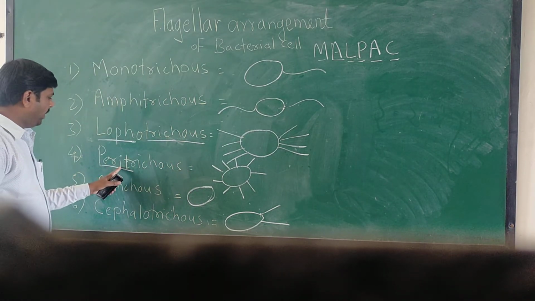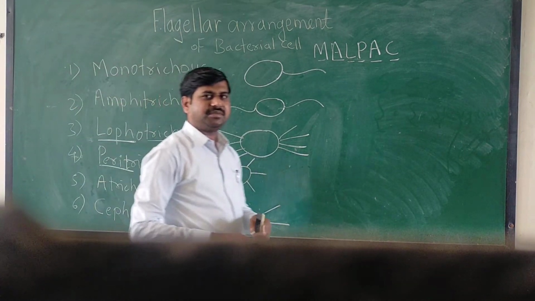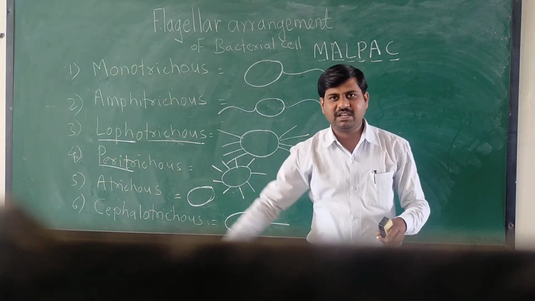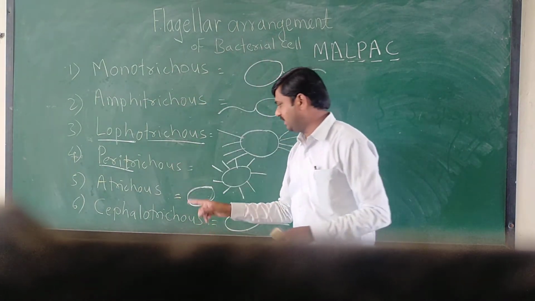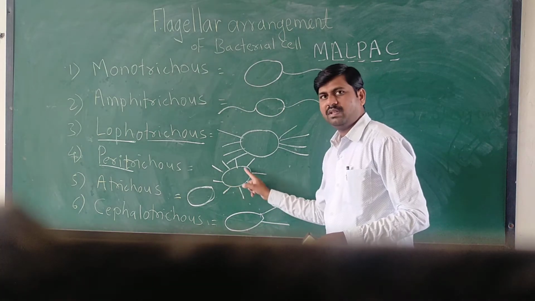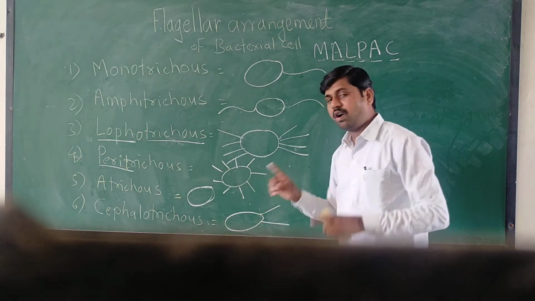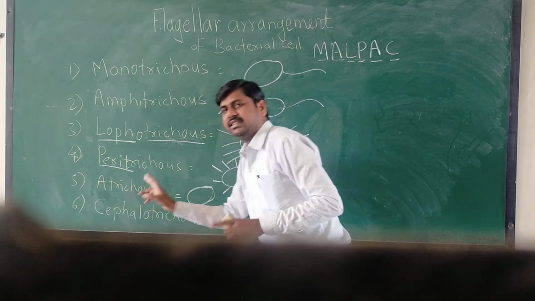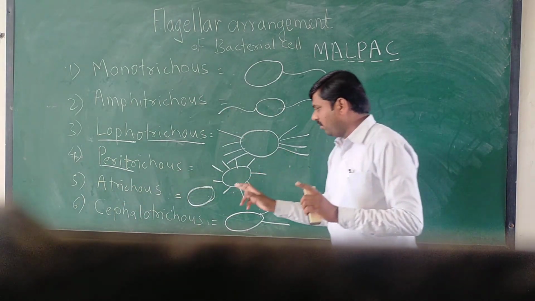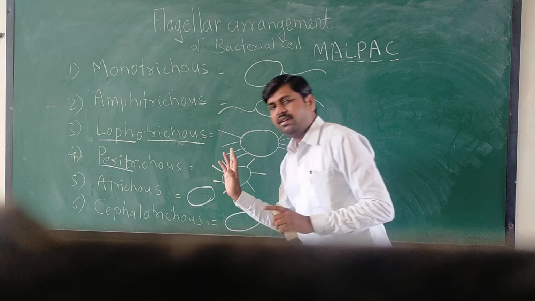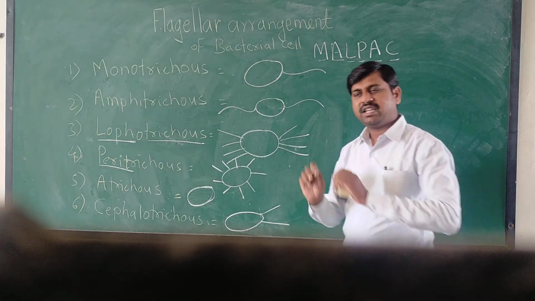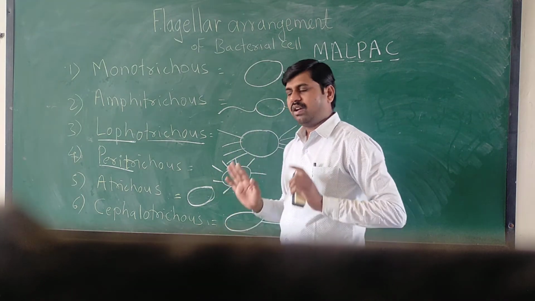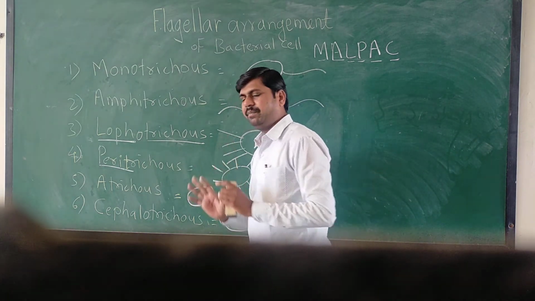Then peritrichous. Peritrichous means flagella are present all over the body of the bacterial cell. Here flagella are present all over the body of the bacterial cell. Then atrichous. Atrichous means a bacterial cell without flagella. That is, flagella are absent on the bacterial cell.